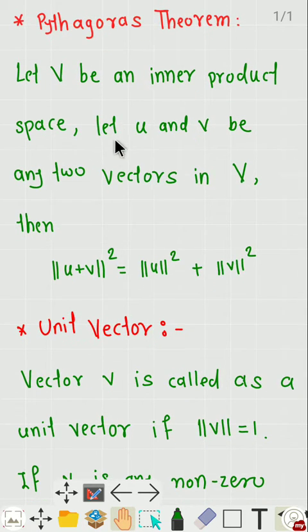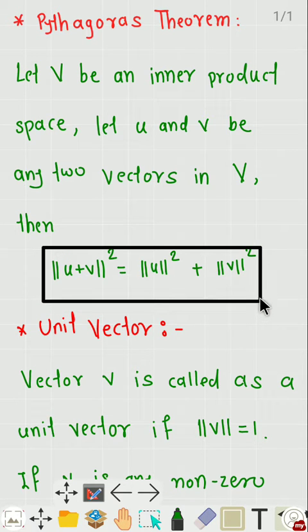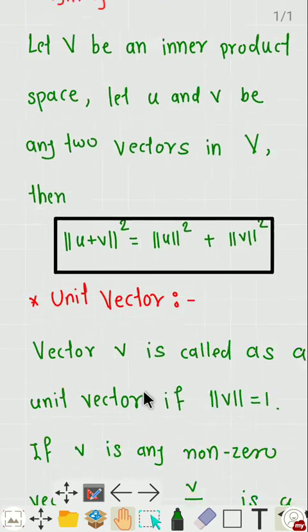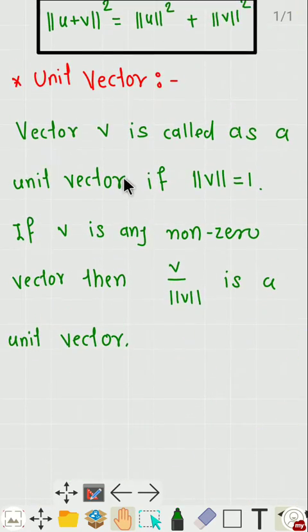Let V be an inner product space and let u and v be any two orthogonal vectors in V, then the norm of vector u plus v squared is equal to norm of u squared plus norm of v squared. It is called the Pythagoras theorem. All of you know this Pythagoras theorem from 10th standard. So let us go to the next, definition of unit vector.